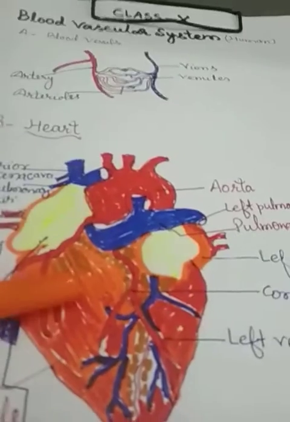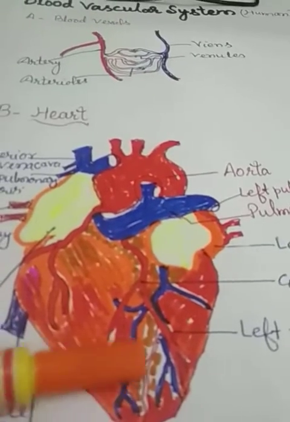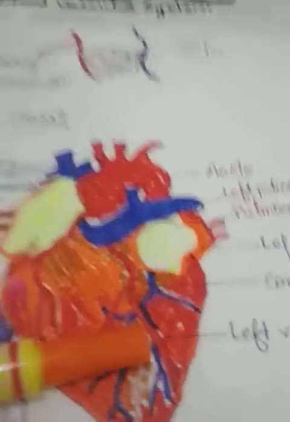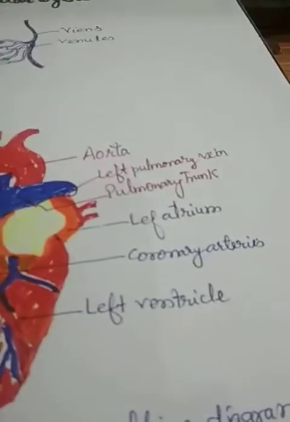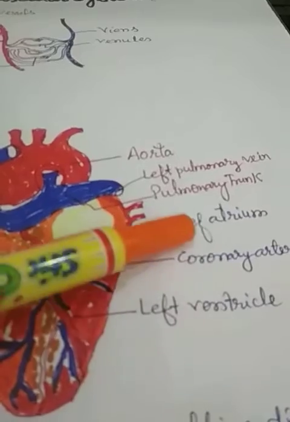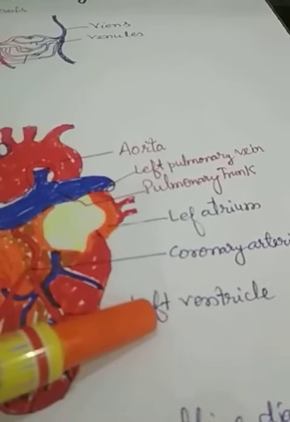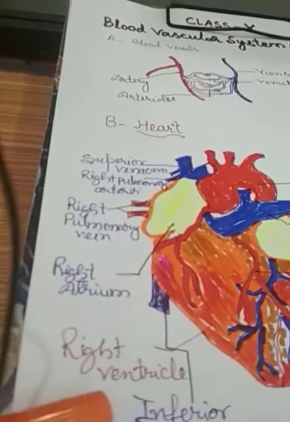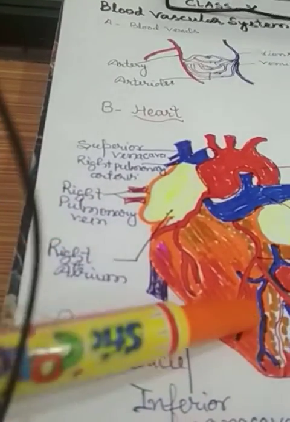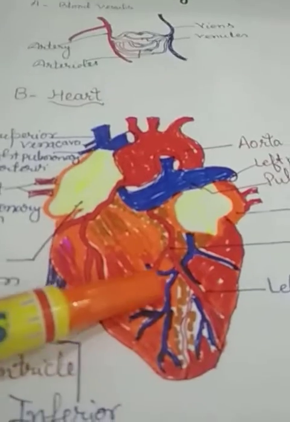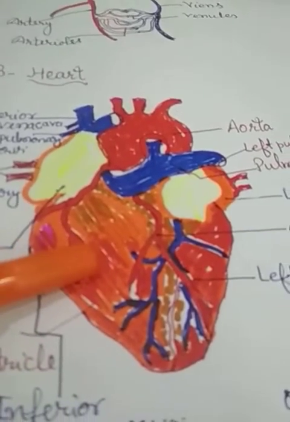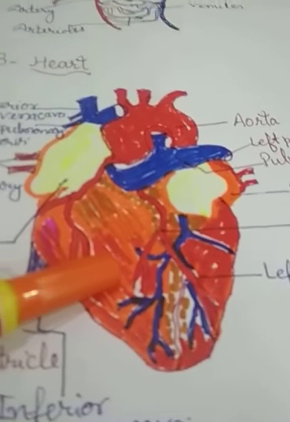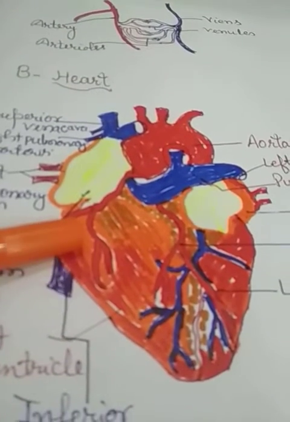The human heart has four chambers inside it, and these four chambers are left atrium, left ventricle, right atrium and right ventricle. These are the four chambers. So the heart gets divided into four chambers, right and left atrium and ventricle, which are connected.